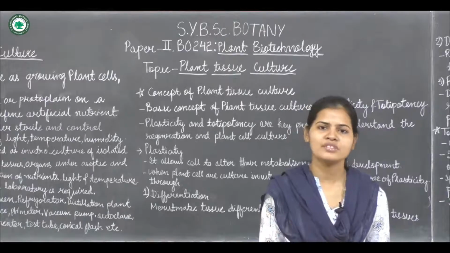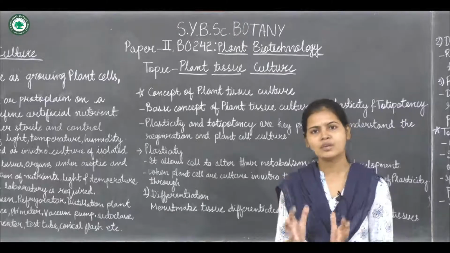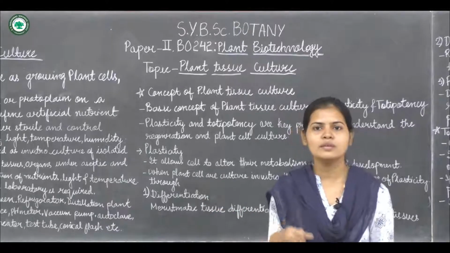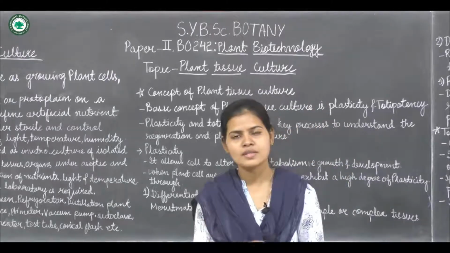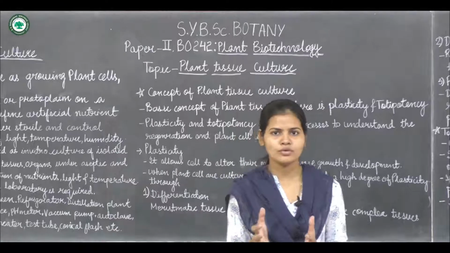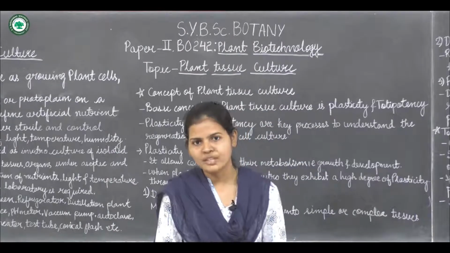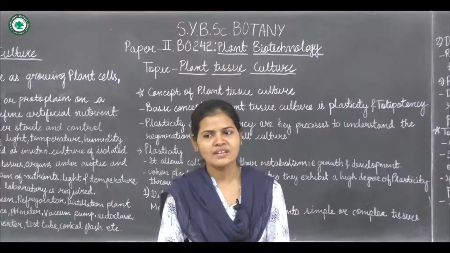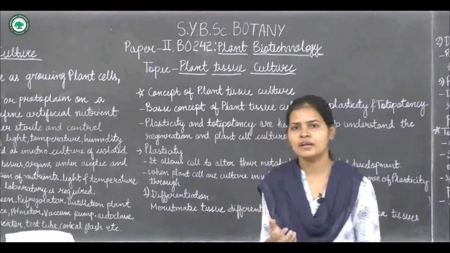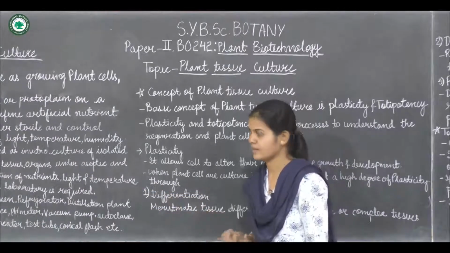All the operations can be done in a particular place, because it requires particular conditions, that is aseptic conditions. Otherwise all the culture which we are doing will get affected by different microorganisms, bacteria or fungi. All this may destroy our culture. So for this, aseptic conditions are necessary.